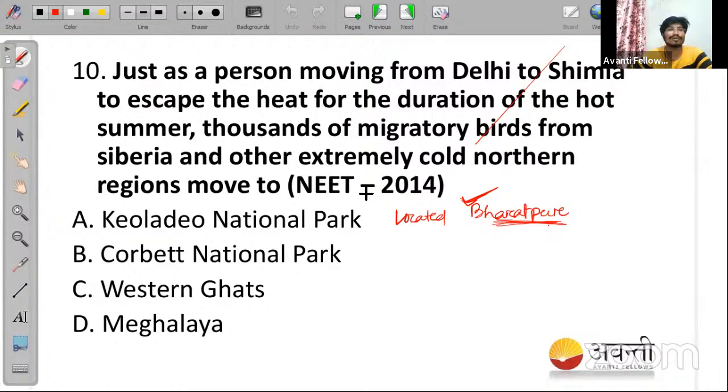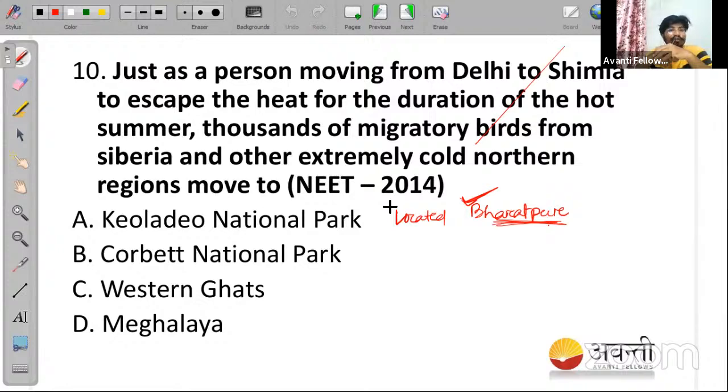Next one is your question number 10. Very easy question. A person moving from Delhi to Simla to escape the heat for the duration of hot summer. In the same way, like Delhi people going to Simla just to escape from this summer, because in Delhi temperature is very high, thousands of migratory birds migrate from Siberia to escape from the extremely cold conditions.